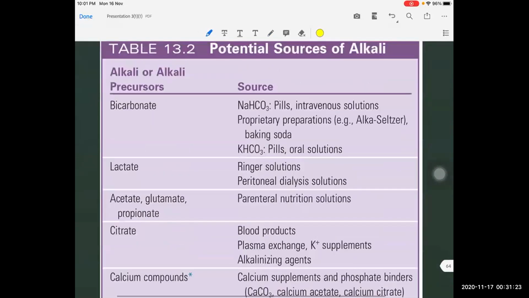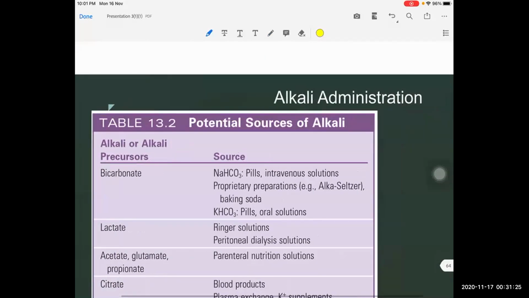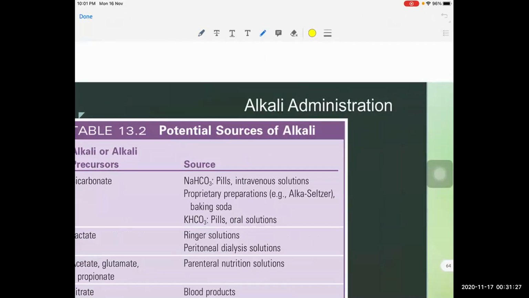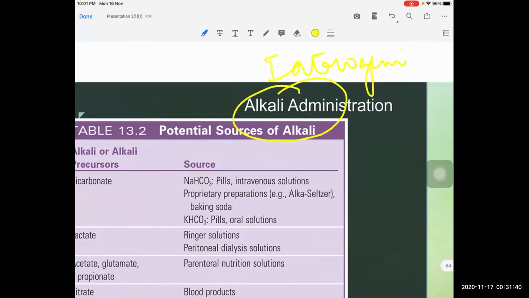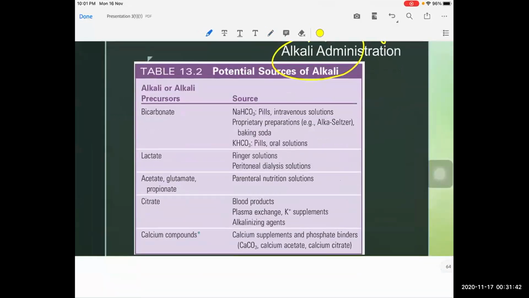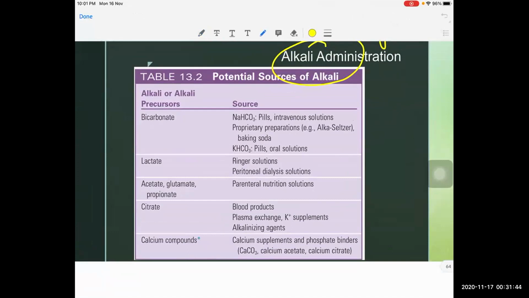And yet another third important cause which we encounter is the iatrogenic cause of metabolic alkalosis. That is, we administer many alkali in our routine drugs that may cause metabolic alkalosis. The major lists are given here. The lactate present in Ringer lactate may cause this.